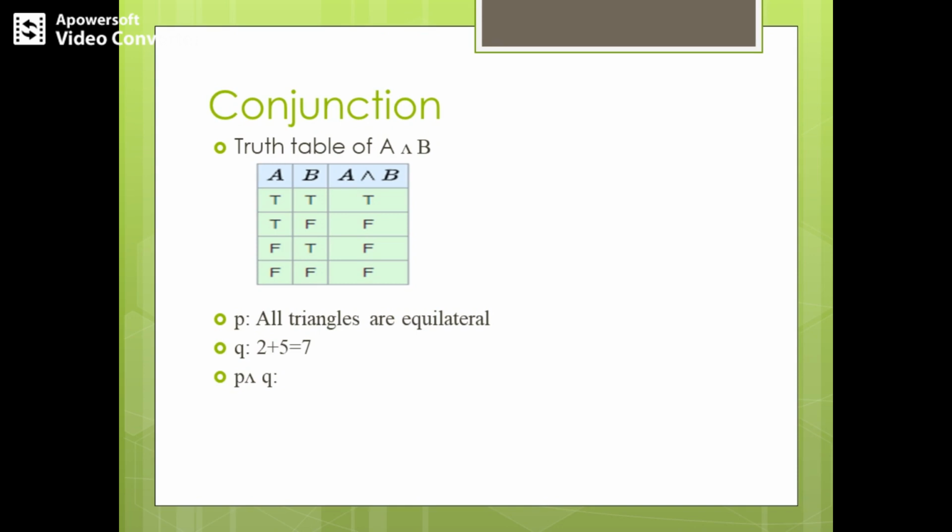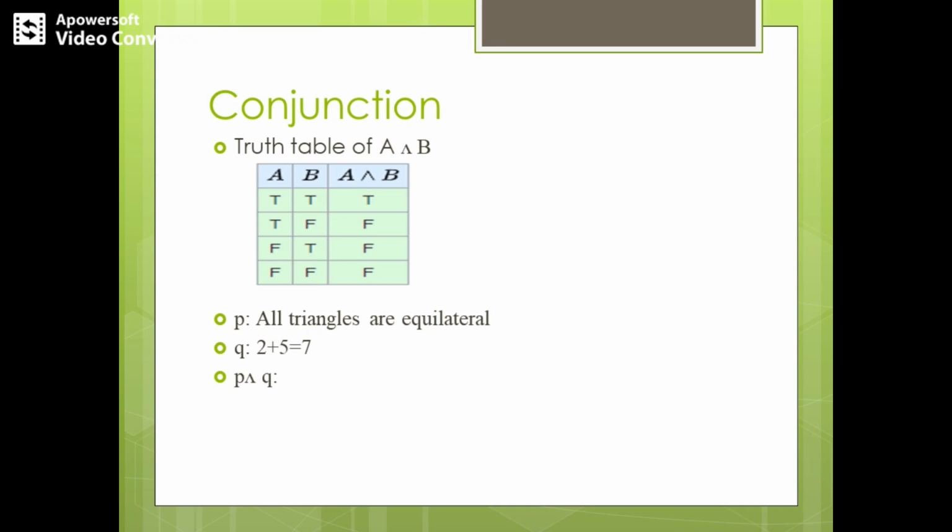If proposition A is true and proposition B is true, what will be A conjunction B? If both are true, this and symbol, or conjunction, will give you true, else it gives you false. So this conjunction will have the truth value true only if the truth values of both the propositions A and B are true, else the truth value is false.